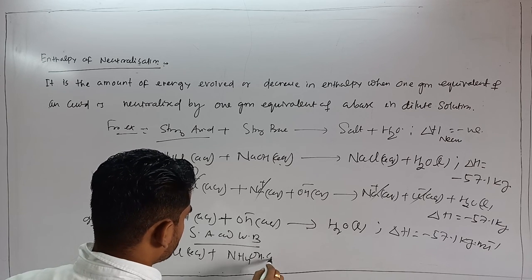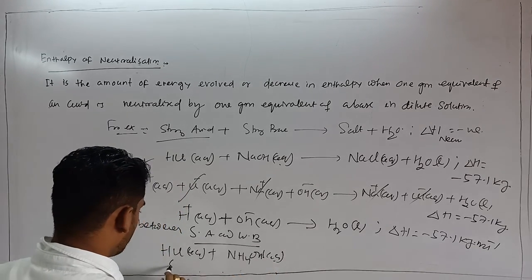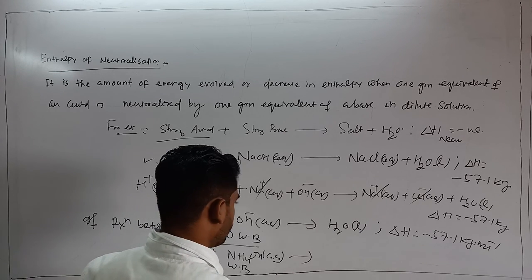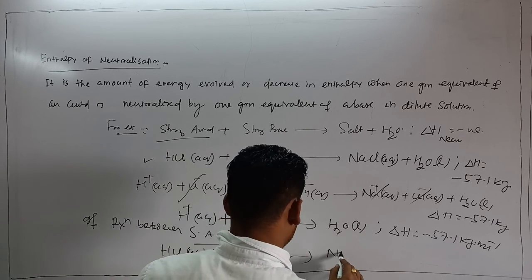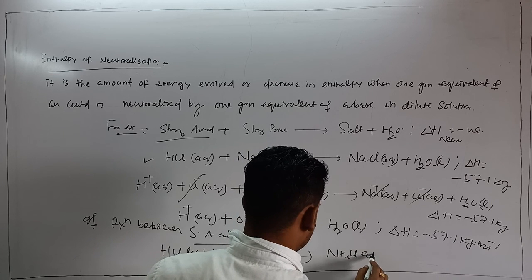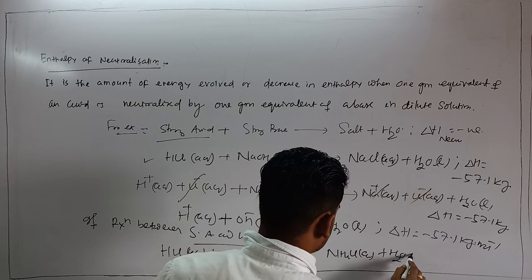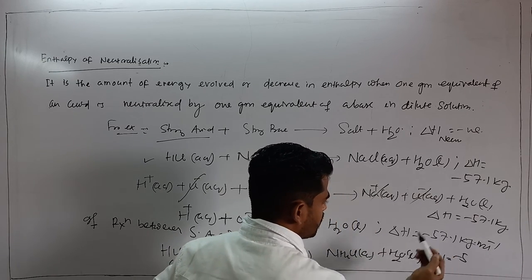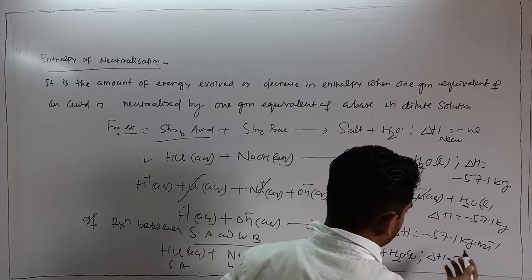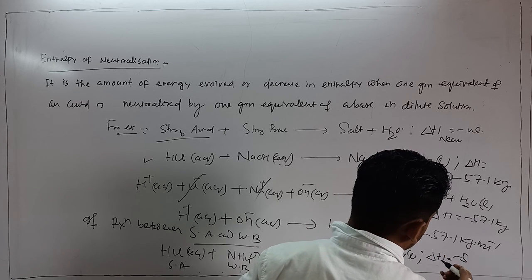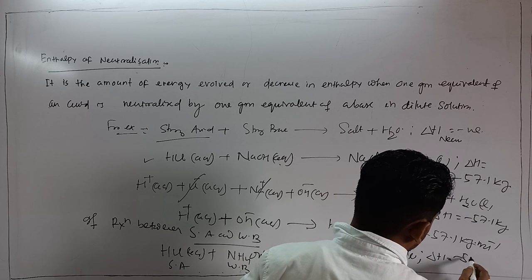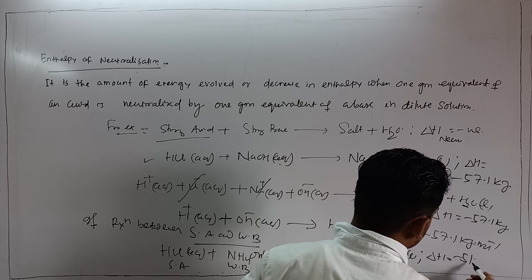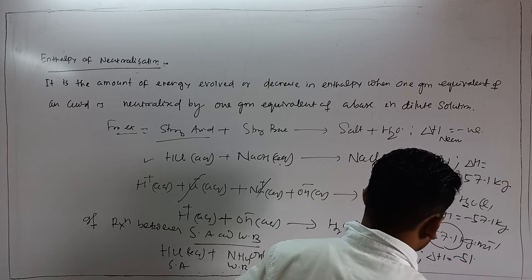This one is a weak base, giving rise to again salt, that is NH4Cl plus H2O liquid. So here del H is somehow less than that of 57.1, and here you can say 51 point something, but that is less than 57.1.